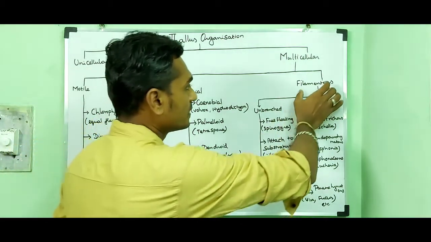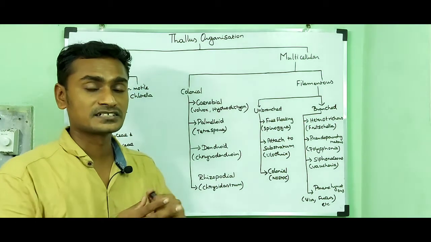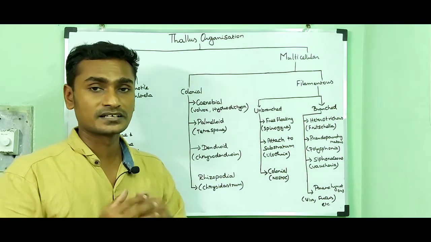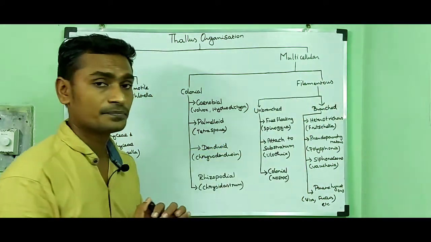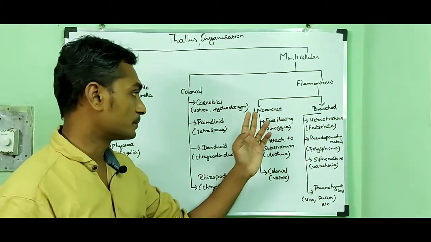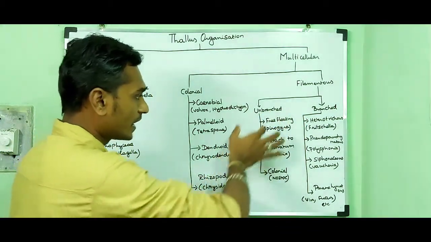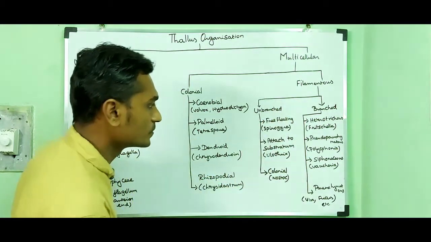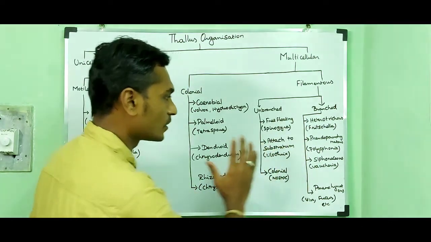Then filamentous alga. Filamentous alga means a long, thread-like structure. The plant body looks like a long thread, that is why they are called filamentous. Filamentous alga can be divided into two types: unbranched and branched. Unbranched algae are divided into three types: free floating, attached to substratum, and colonial.